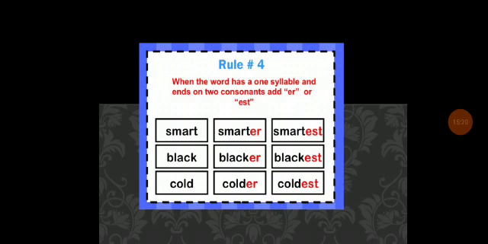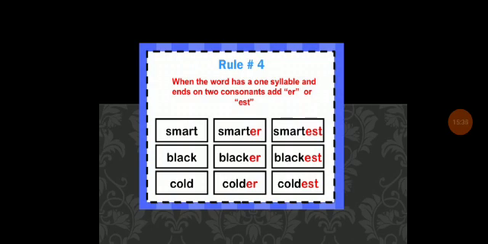Smart is one syllable, black is one syllable, and cold is one syllable. Smart ends in two consonant sounds, R and T.